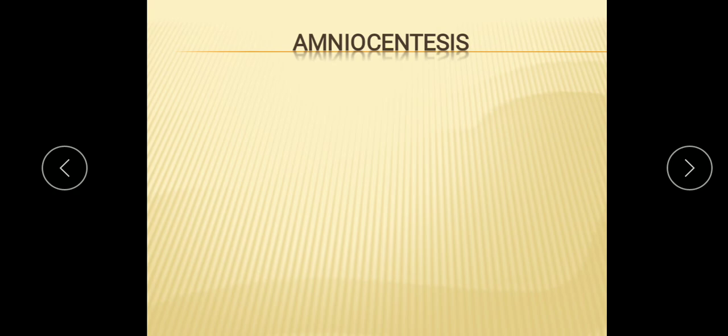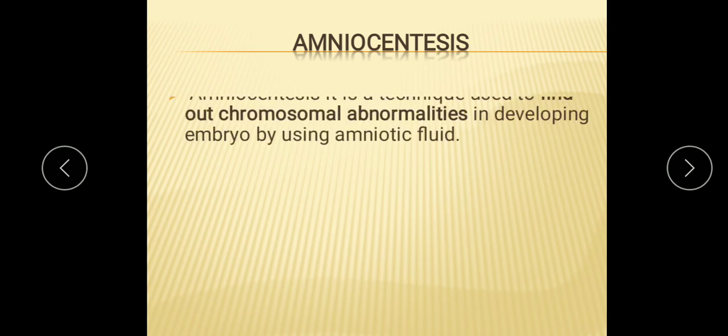Now amniocentesis. Amniocentesis is a prenatal diagnostic test in which a small amount of amniotic fluid is removed from the amniotic sac through a fine needle inserted into the uterus through the abdomen under ultrasound guidance. So it is actually removal of amniotic fluid from the amniotic sac. In this technique, what is done? It is done to find out chromosomal abnormalities in the developing fetus or embryo by using the amniotic fluid, which is removed with the help of a fine needle inserted into the uterus under ultrasound guidance.